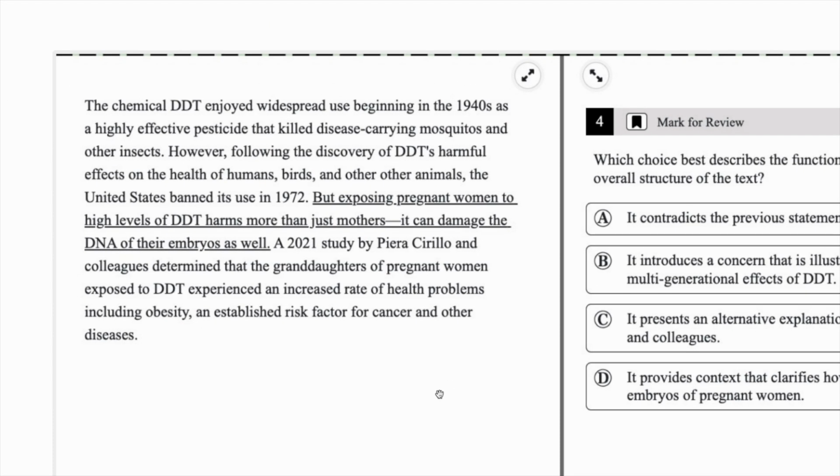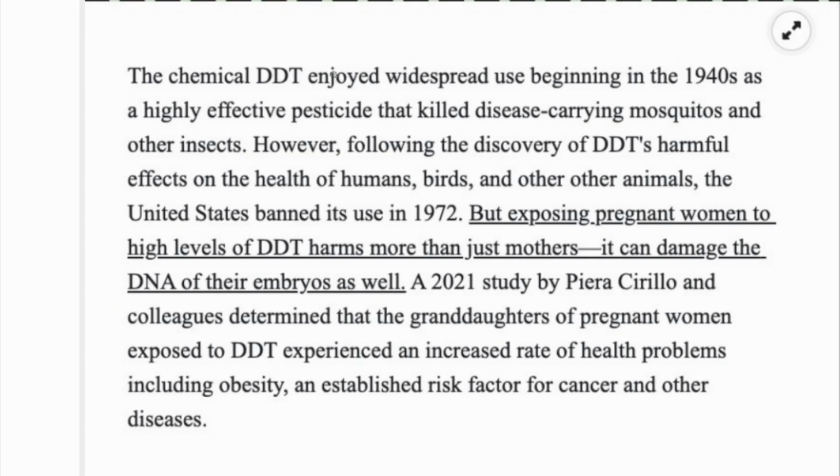But let's look at a second example, also from Resolve Test Prep. "The chemical DDT underwent widespread use beginning in the 1940s as a highly effective pesticide that killed disease-carrying mosquitoes and other insects." Well, I guess a chemical can experience widespread use, but underwent works too.